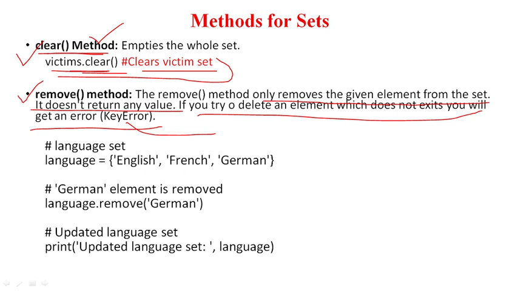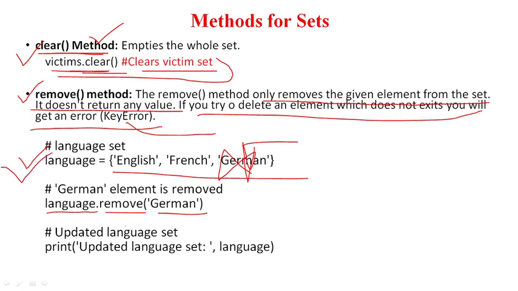For example, we have a set here, language. From this language set we are trying to remove German. So I am writing language dot remove and then I am writing German. Okay, so this German will be the only thing deleted from this set. Getting my point? So the operated language set will contain English and French only.